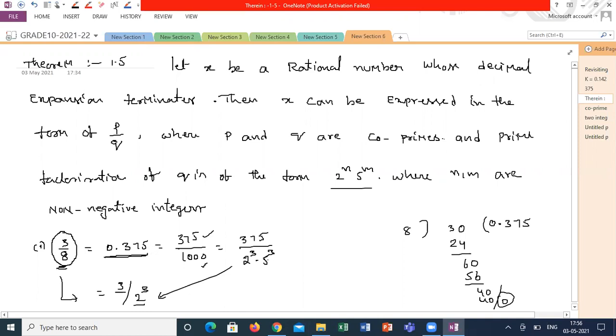So if the decimal expansion is terminating, how can I represent it? It can be represented in the form of p by q, where p, q are co-primes and q is in the form of 2 power n into 5 power m. Clear? Now, any terminating decimal expansion you can write like this. That is what he is trying to say. That is all this theorem says.